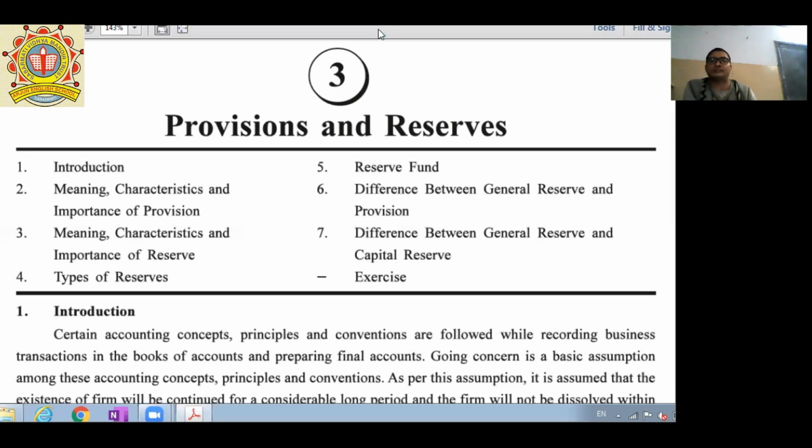This is called reserve. And what is a provision for anticipated loss? Anticipated loss means you know that your future liability is certain and fixed. Let's say another example.